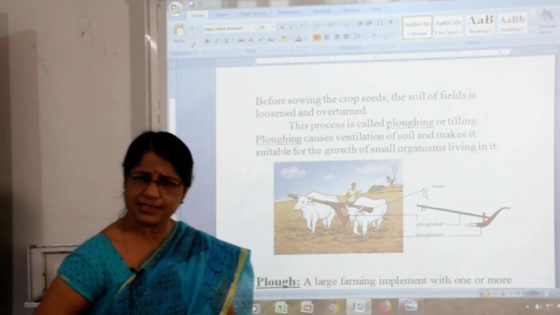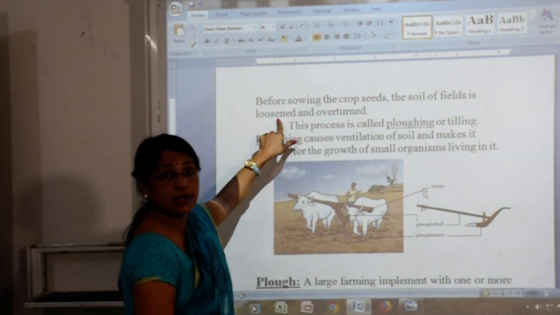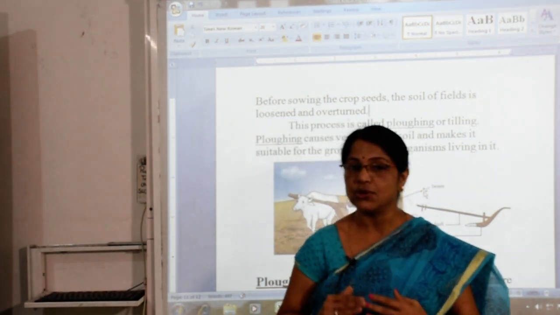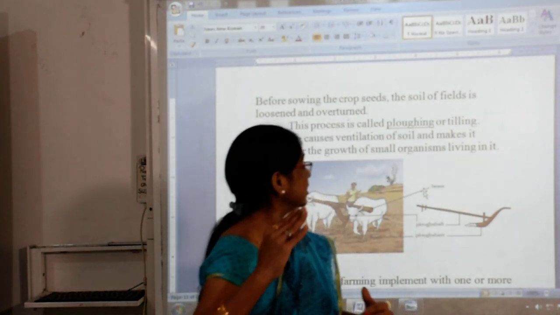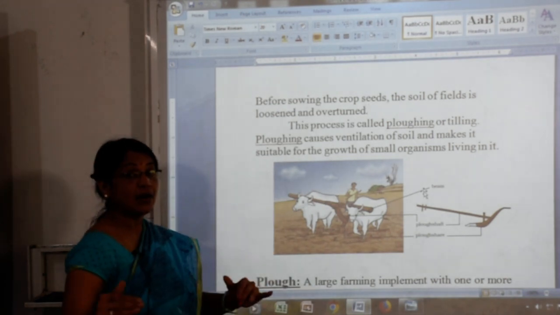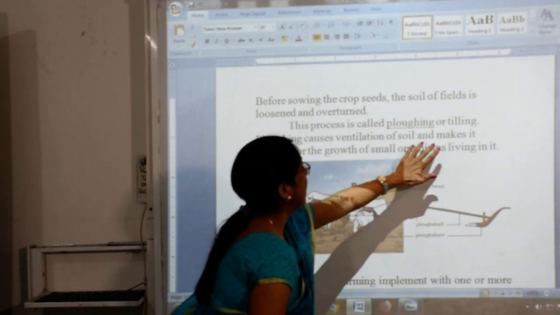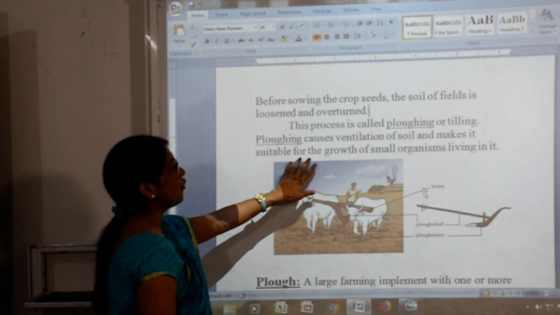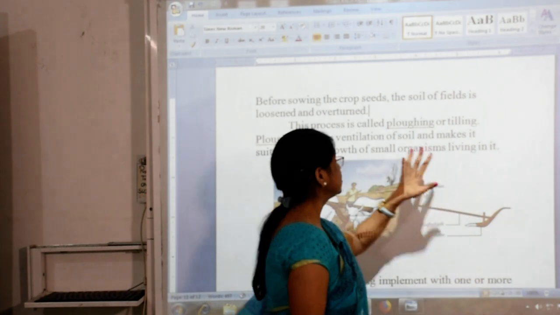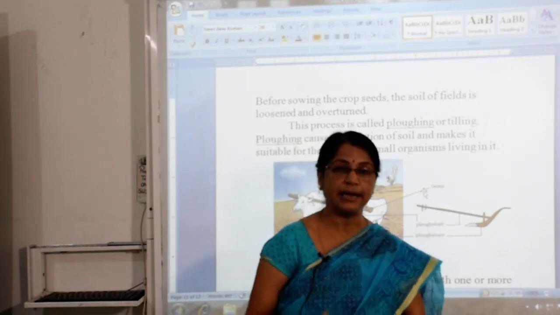Why is it a friend? The earthworm also loosens the soil and overturns it without any tool. That is why it is the best friend of the farmer. This process is called ploughing or tilling. Ploughing ventilates the soil and makes it suitable for the growth of small organisms, the microbes, living in it.